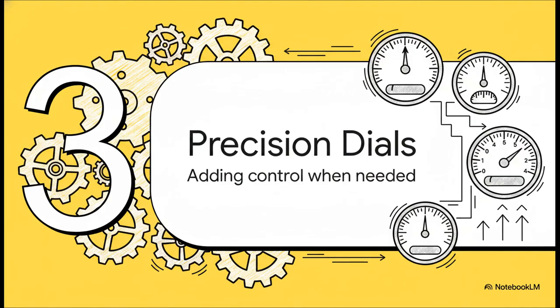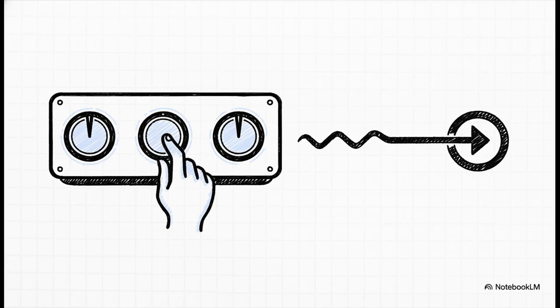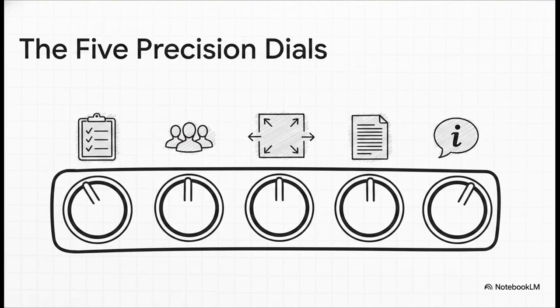But what about when the work is a little more complicated, or maybe the stakes are a lot higher? Well, that's when we start turning what I like to call the precision dials. Think of these extra bits of information as dials you can turn up or down. They aren't required every time. They're tools you pull out when you need to manage complexity and get a much more reliable, much more actionable result. And here are the 5 main dials you can play with. There's the specific task, what actually needs to get done, the audience, who is this for, any constraints, like a word count or a specific tone, the deliverable, the exact format you need back, and finally, context, which gives the whole request that important, subtle detail.